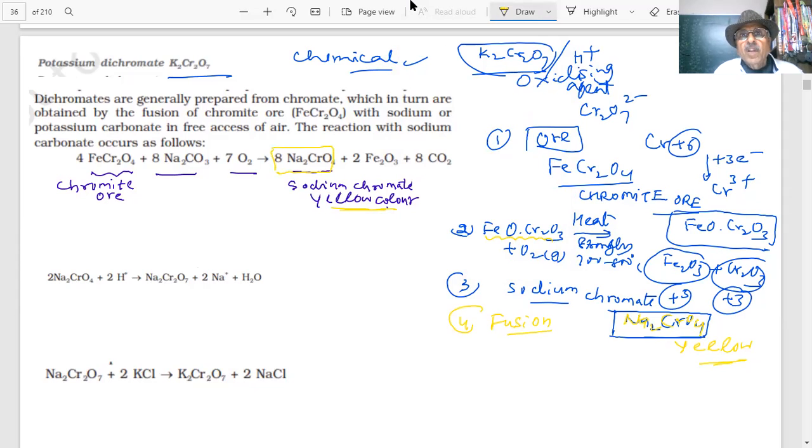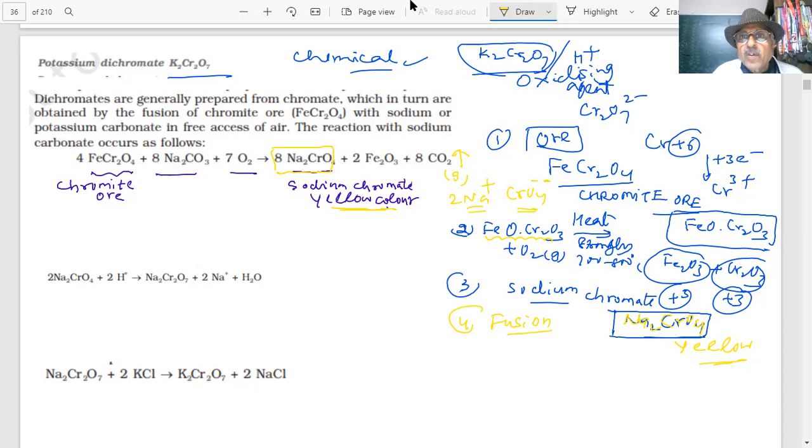The iron oxide is a solid, carbon dioxide goes away easily, and this is in solution. This is a solution of sodium chromate, Na2CrO4, that is Na+ and CrO4 with two negative charges.